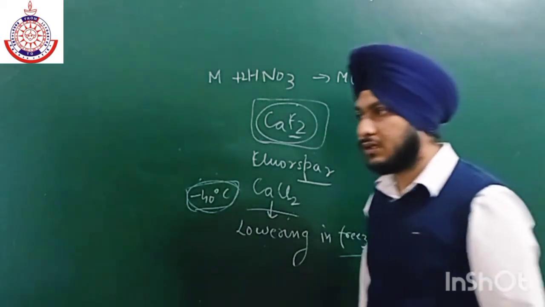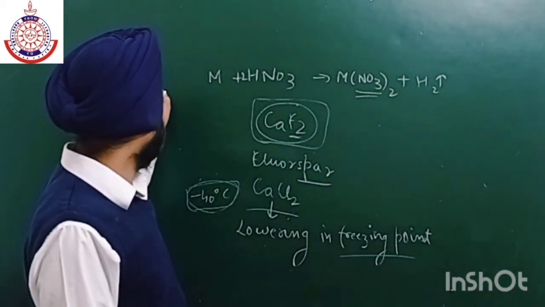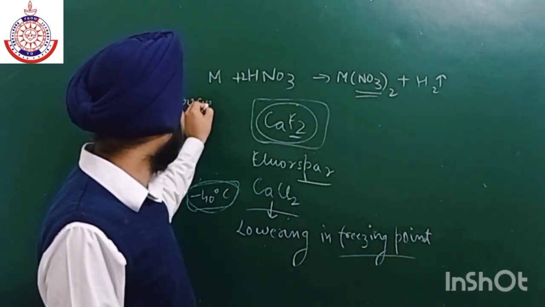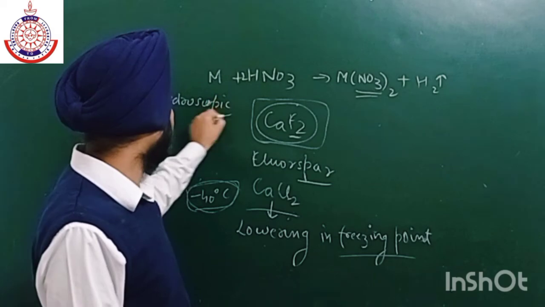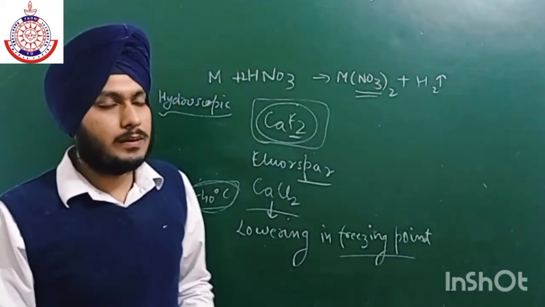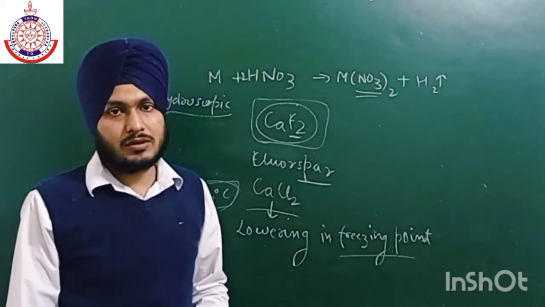And one more thing, these all are hygroscopic in nature. But as we all know, for these halides, the solubility in water or the tendency to form hydrates decreases on going down the group.